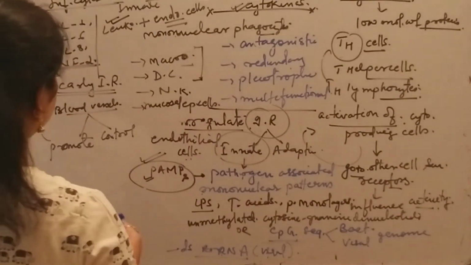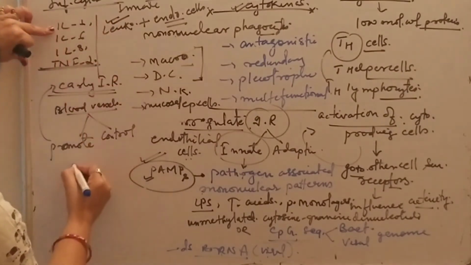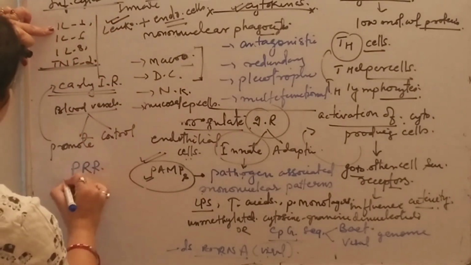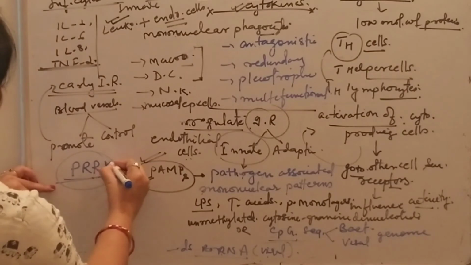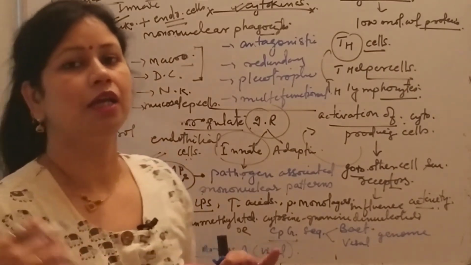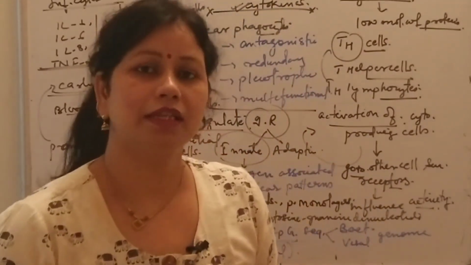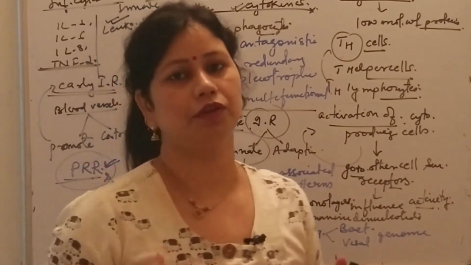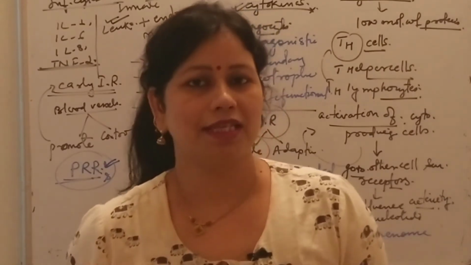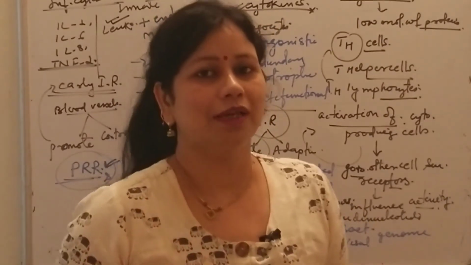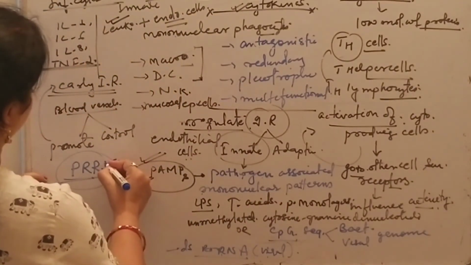Now some cytokines are produced in response to PRRs, meaning pattern recognition receptors. There are some other cytokines which are produced in response to these pattern recognition receptors, and these are type 1 interferons. These type 1 interferons recognize the viral nucleic acid, and after that in infected cells they block the replication of viruses.